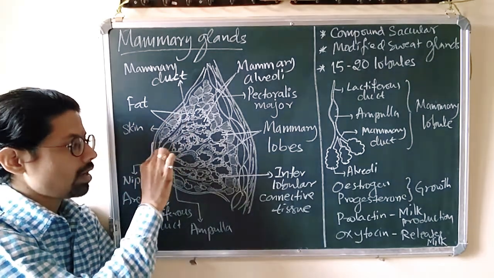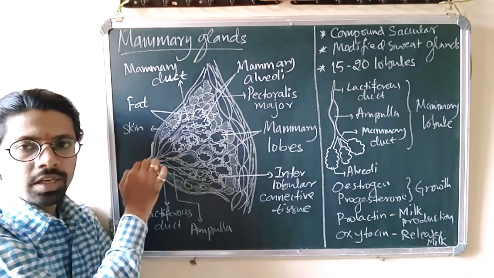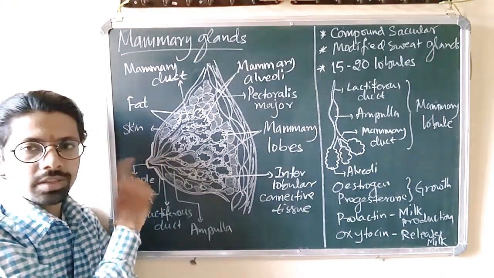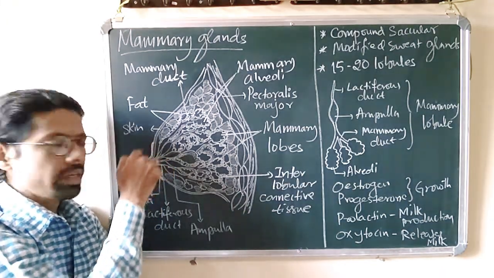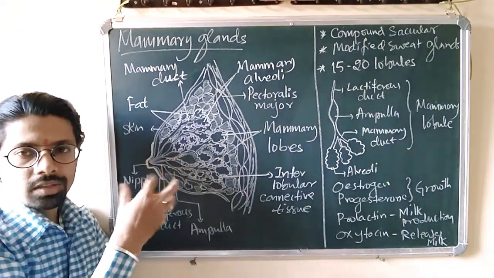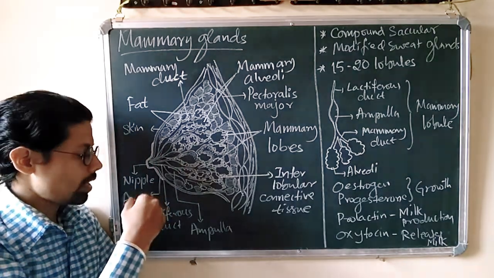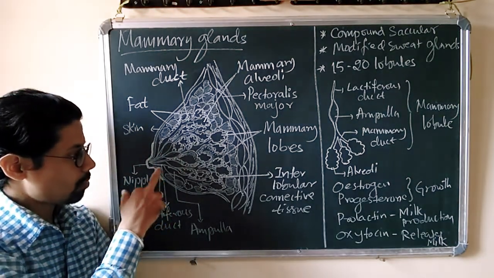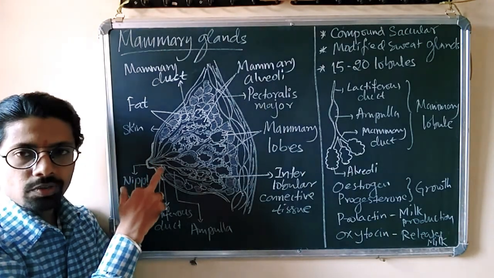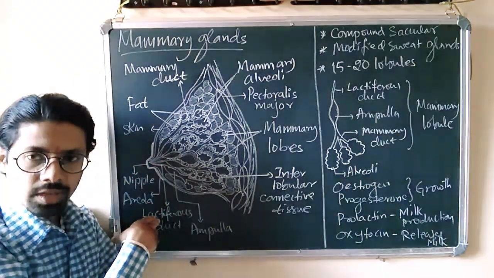The region where all lactiferous ducts are collected is projected out as a conical structure. This is called the nipple, and surrounding this region the skin becomes somewhat darker, and this dark colored patch of skin is called the areola. Okay, so areola, nipple, and then the ducts through which the milk is removed out, that duct is called the lactiferous duct.